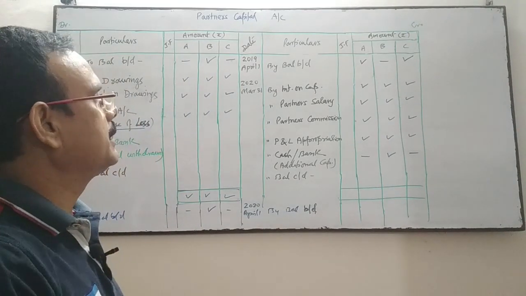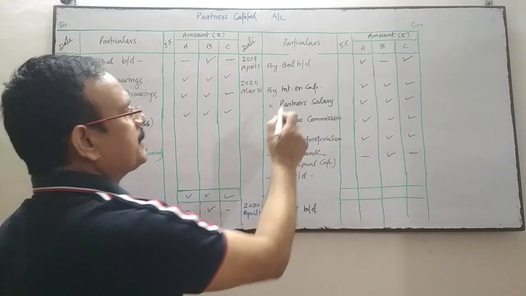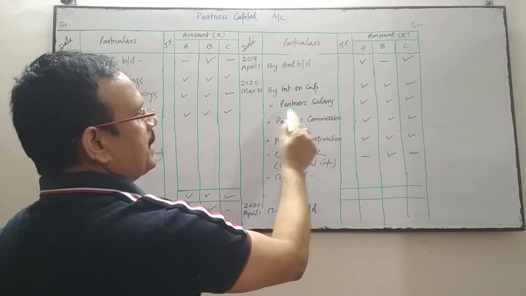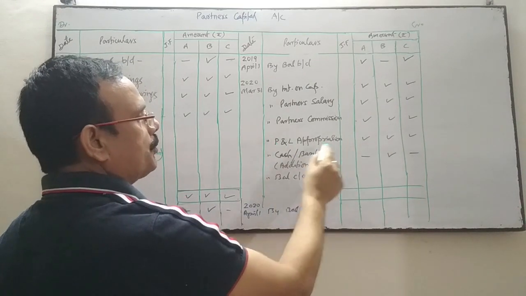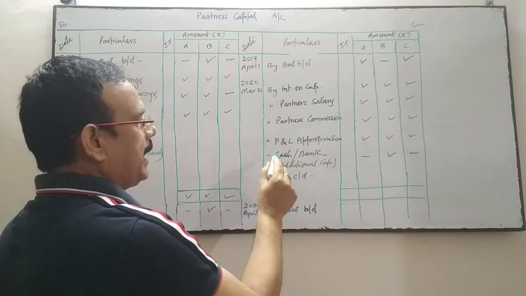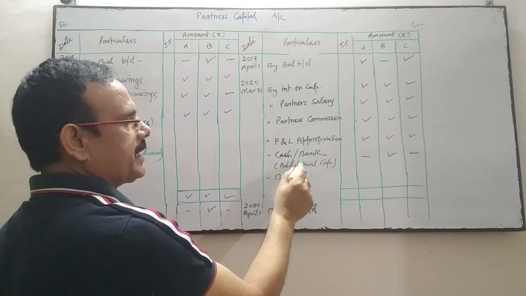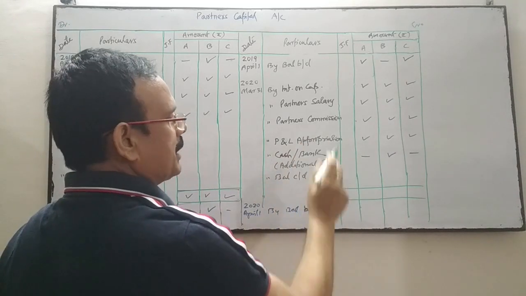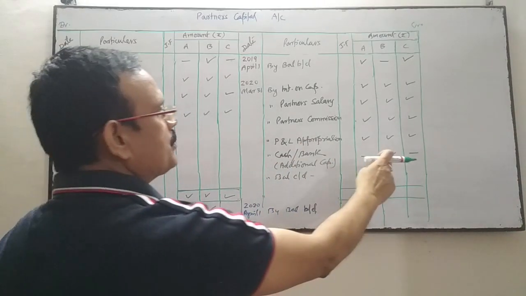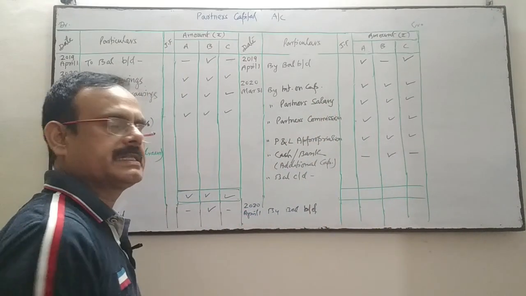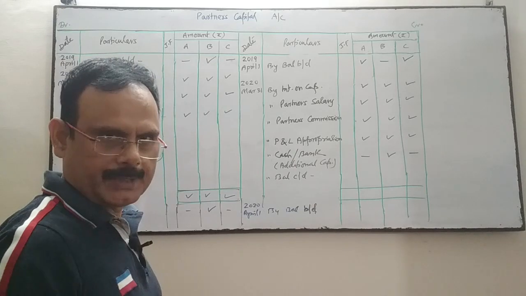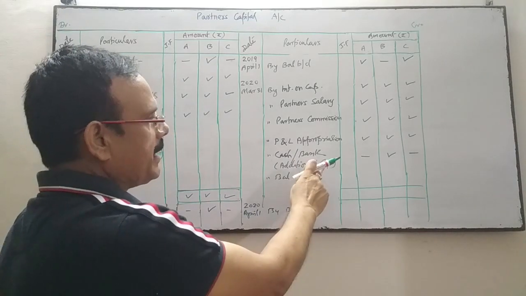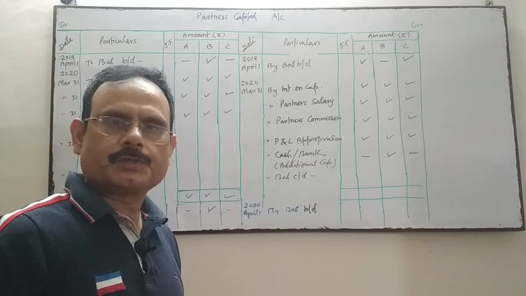Then as it is, interest on capital will be transferred to the credit side. Partner's salary will be transferred, partner's commission, P&L appropriation, share of profit, and if any additional capital has been given, then this will be transferred to the credit side. Here I assume that B has given the only additional capital, that's why I've written in the column of B, additional capital.